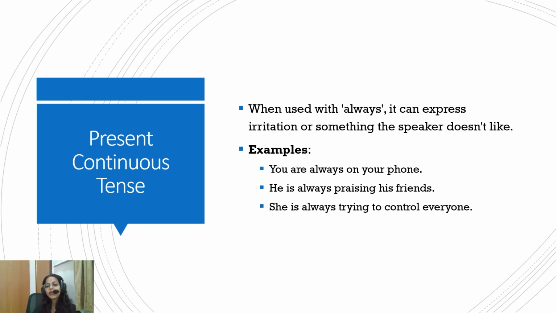There's also this: whenever always is used, this is my favorite, it is used to express irritation or something that the speaker doesn't like, not always, but a lot of times. For example, when your mother shouts at you, you're always on your phone. It's not like you're always on your phone, of course, mom, but still, the fact of using always is an emphasis to express the irritation. He's always praising his friends. That means this person is always praising his friends. Oh, my friends are this and that. So, some sort of annoyance. She's always trying to control everyone. So that's also one way where always is used.